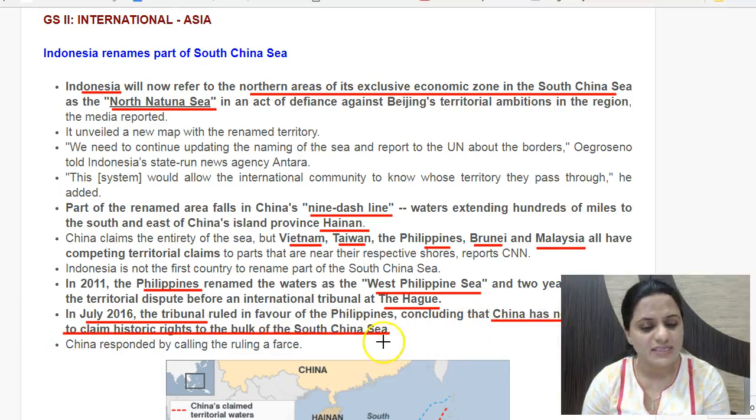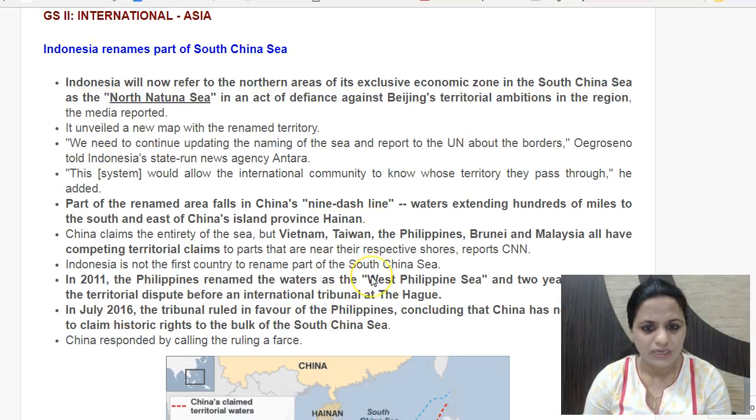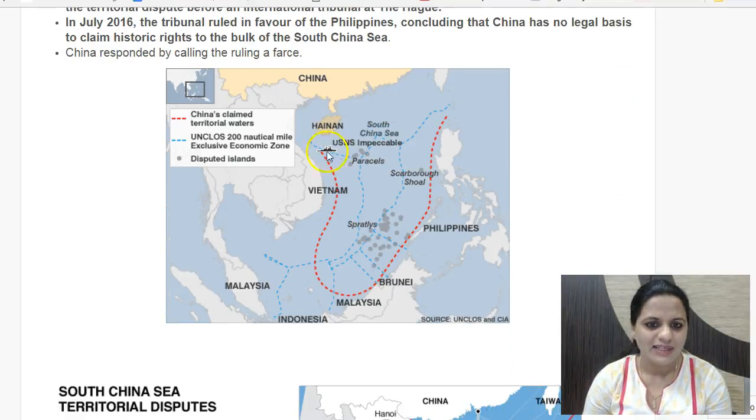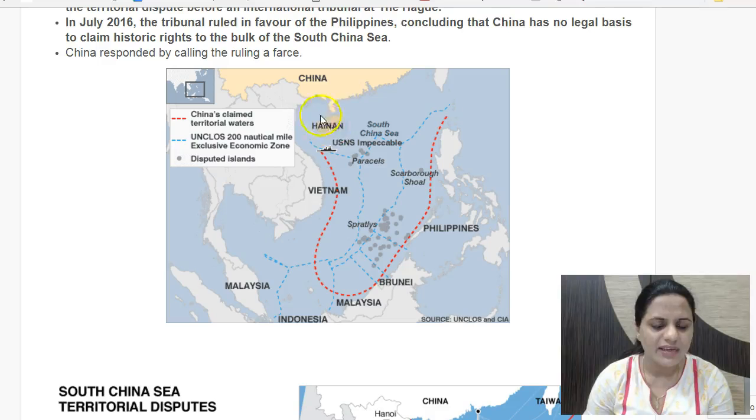But the Chinese response to this ruling of the International Court of Arbitration has been that it has no jurisdiction, and the ruling is a farce and it does not apply to China. So China has not accepted. Of course, the arbitration tribunal does not have any way to enforce its ruling as such. And this is the 9-dash line, the red line which you see. This is China's claim. This is Hainan Island province of China, and this is the 9-dash line which China claims.